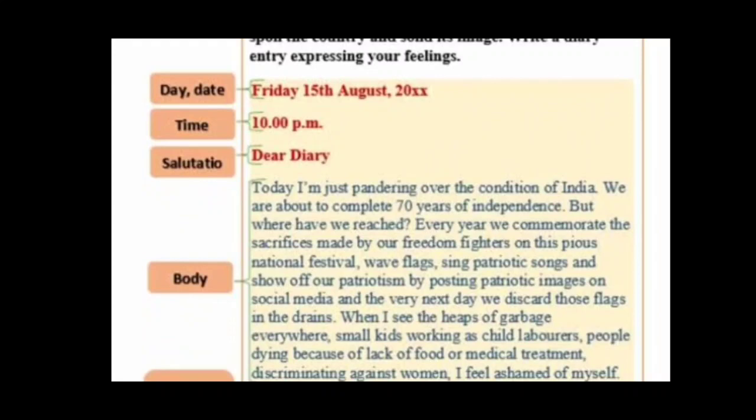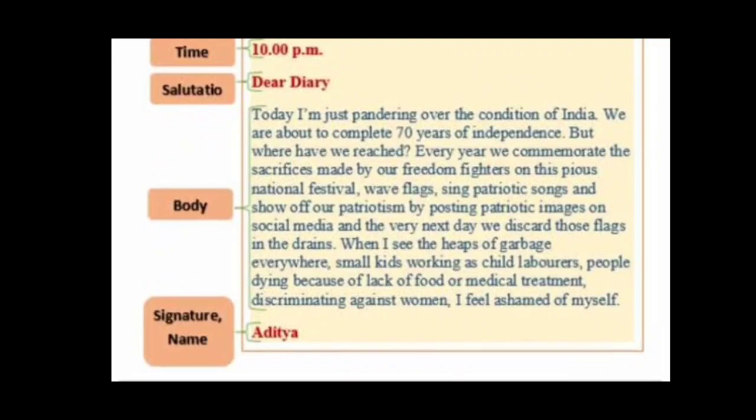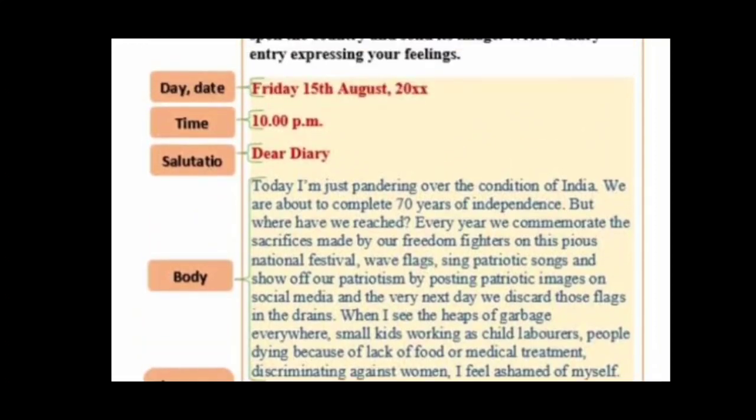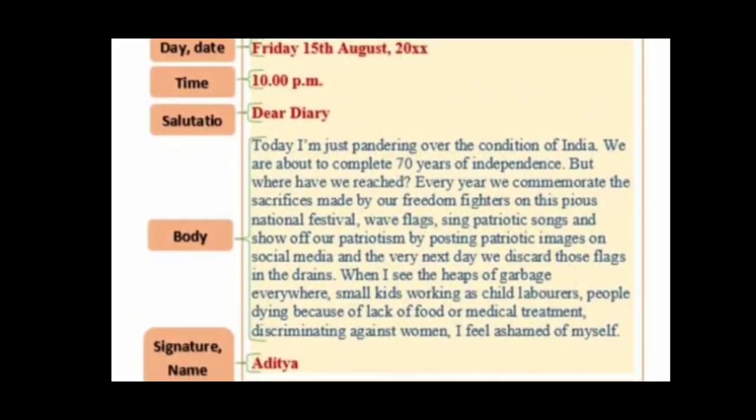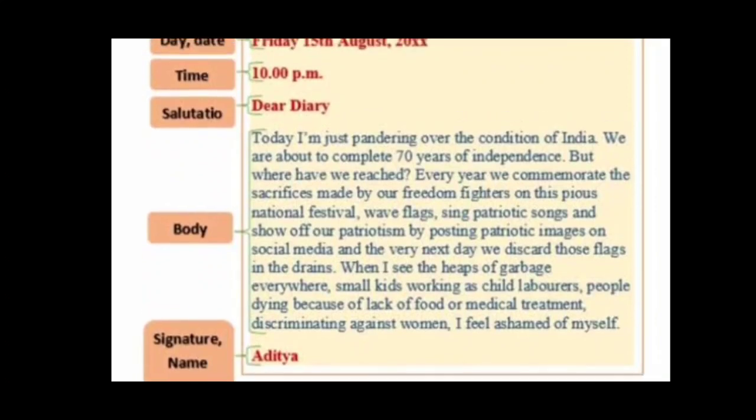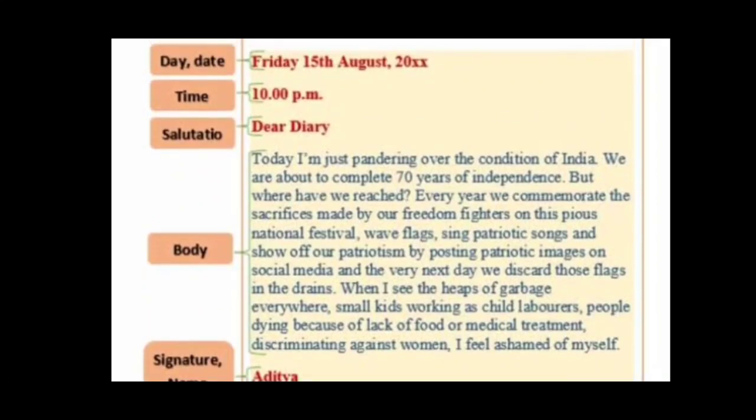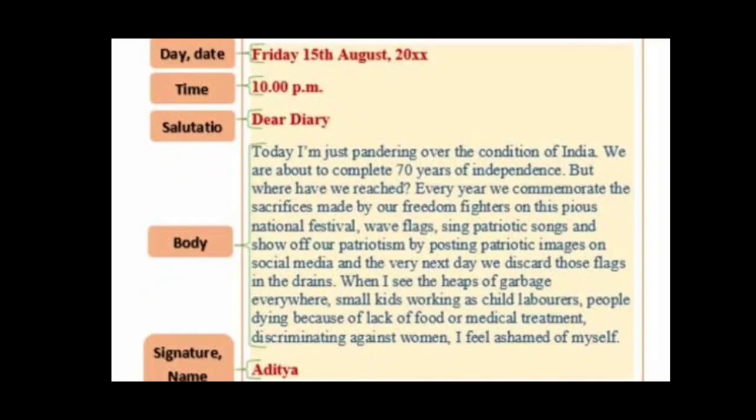Okay, so first you need to write date, day, month, year, then time, then salutation, dear diary. Then you need to write the body of the diary after the salutation. At last you should end with the signature. So see, this is the format of writing a diary entry, children. Follow the same thing, and we are going to write the composition with the diary entry now. So this is just a format.